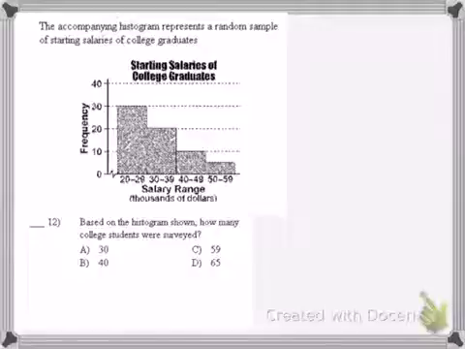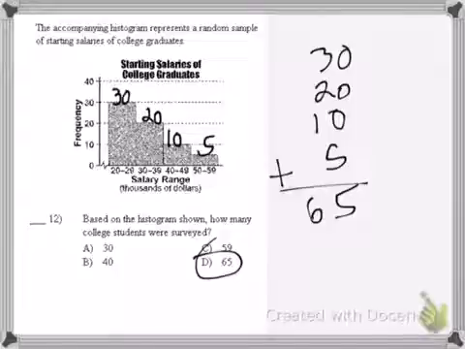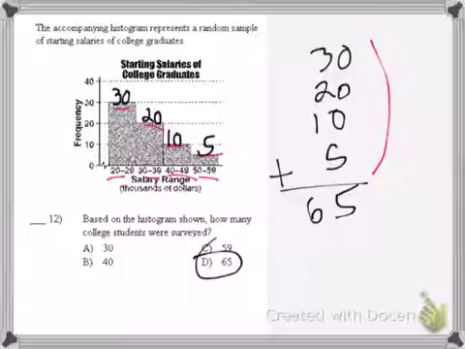The accompanying histogram represents a random sample of starting salaries of college students. Based on the histogram shown, how many college students were surveyed? Right here we add them up. We have 30 from that range of 20 to 29, 30 to 39 we have 20, 40 to 49 we have 10, and 50 to 59 we have 5. Add those up, it's 65 total students surveyed.